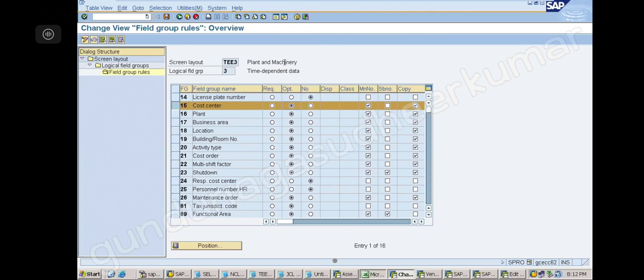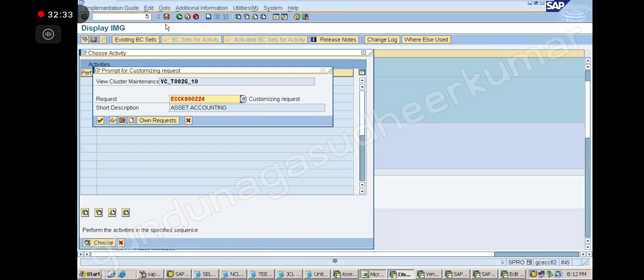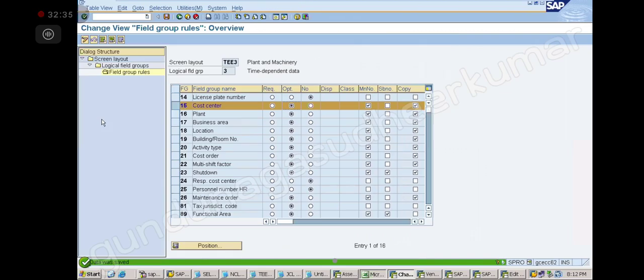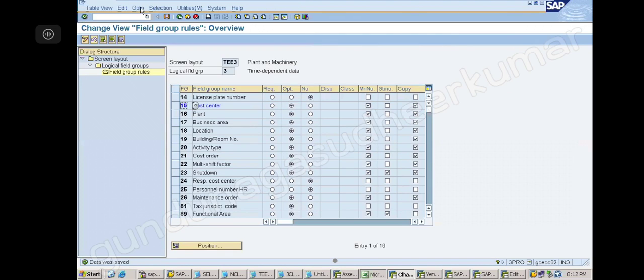You are doing for the plant and machinery screen, because it is required here, it is asking there, correct? Yes, sir. Very good. Okay, next. Now tell. Again I will go there.